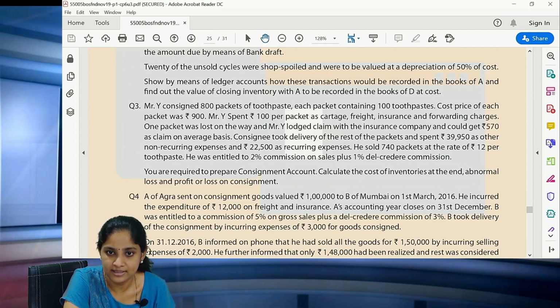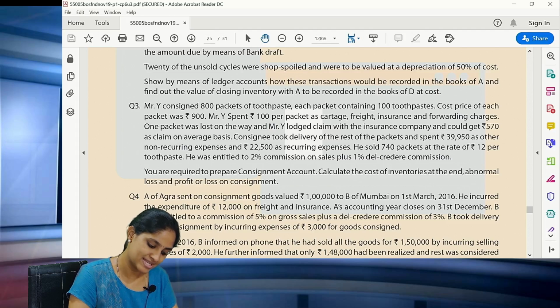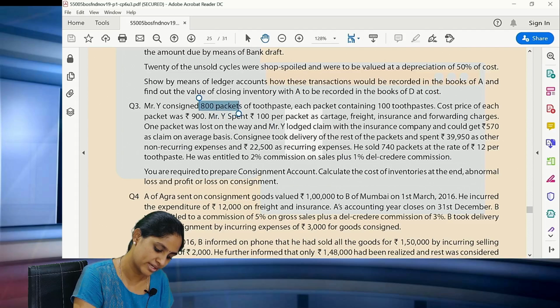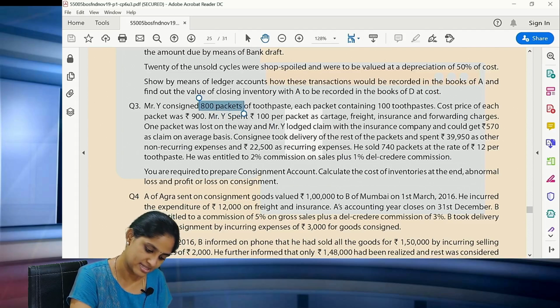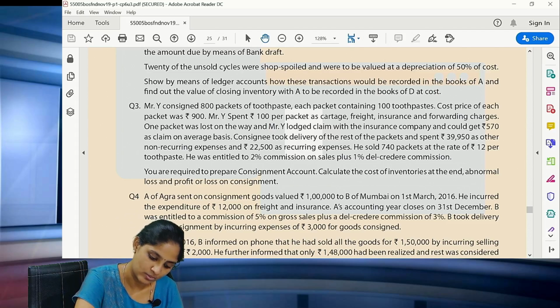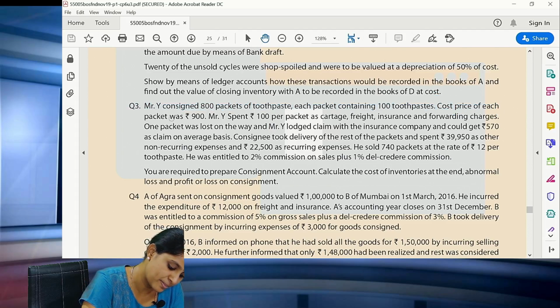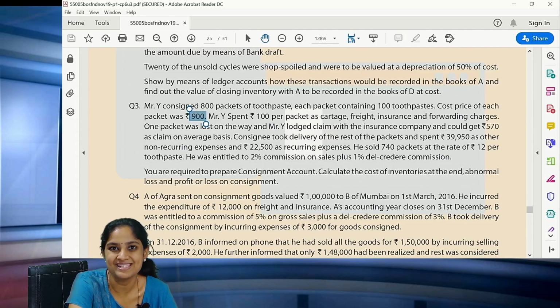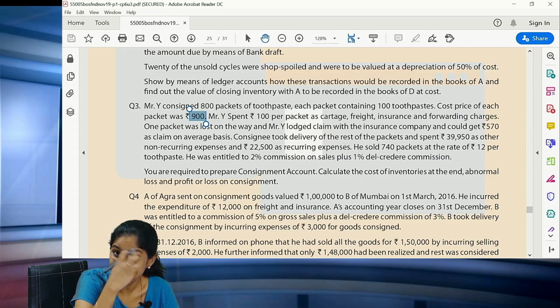The only twist is here, please see. Mr. Y consigned 800 packets of toothpaste. So you have 800 packets, and each packet contains 100 toothpastes. In total, that is 800 into 100, which is 80,000 toothpastes. Now the cost price of each packet was rupees 900. So there are 2 things that you have to see: packets are there, toothpastes are there. Each one packet contains how many? 100 toothpastes. Clear, all of you?